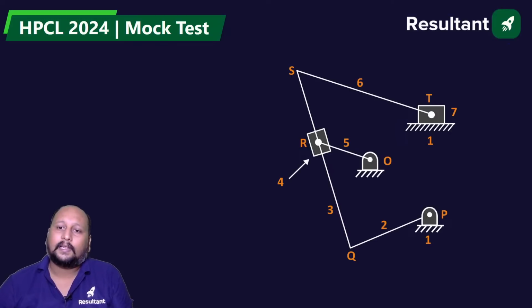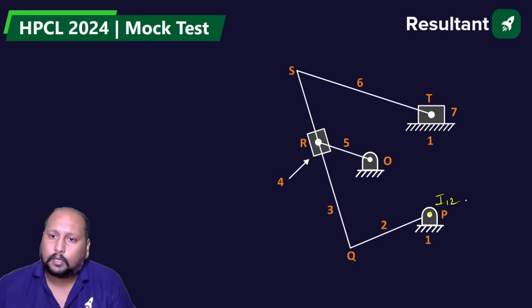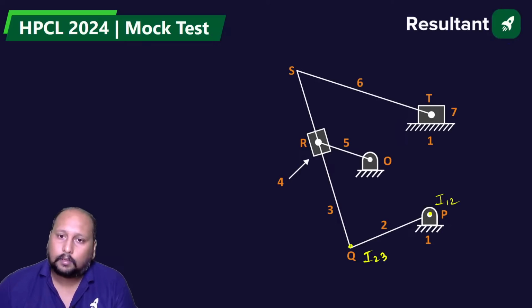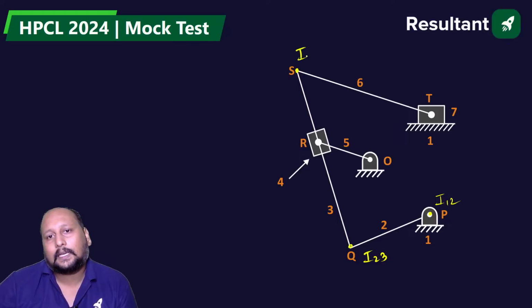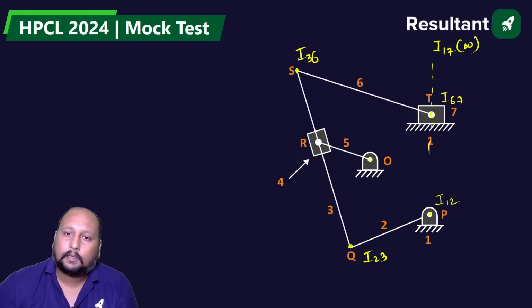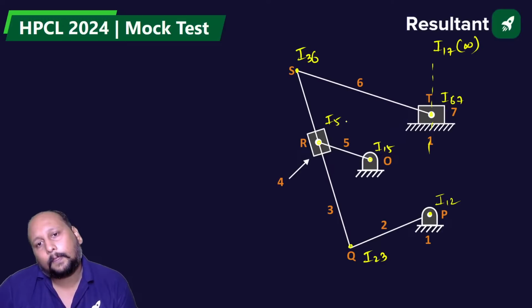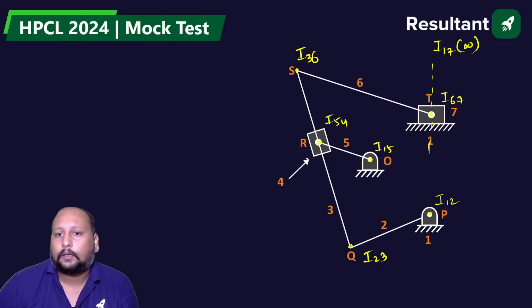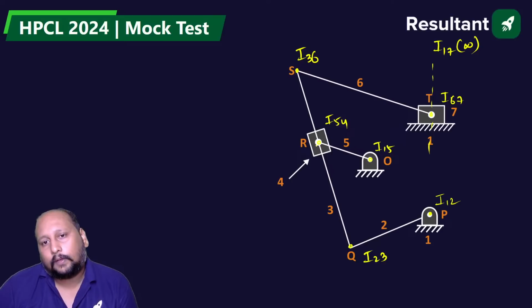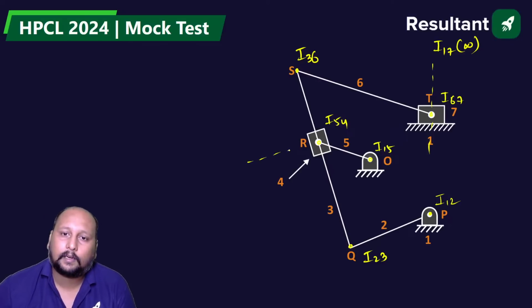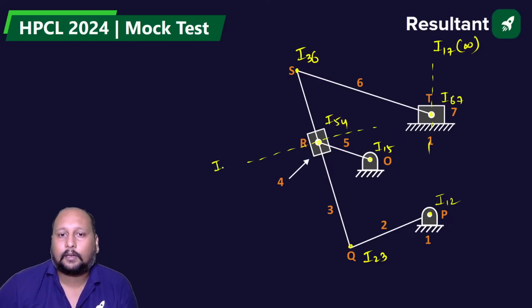Now let us try to identify the I centers. This will be I12. This will be I23. This will be I36. This will be I17, which is around infinity. This is I15. This is I54. Between 3 and 4, it is having a sliding motion, so we'll be having it somewhere around infinity.